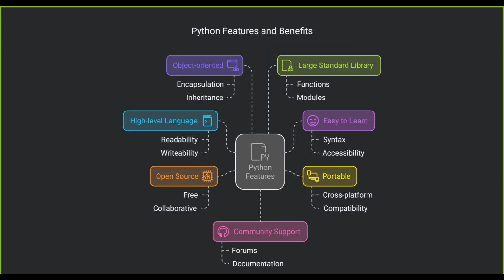So one feature of Python is that it is object oriented. Object oriented means everything communicates in the form of objects only. Encapsulation, inheritance, abstraction, and polymorphism are all object oriented features, right? Python fully supports all of this. It also has a large standard library. We have so many modules and packages we can download, or we can work with third-party packages also.